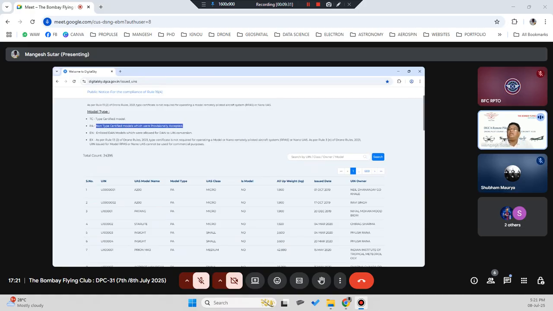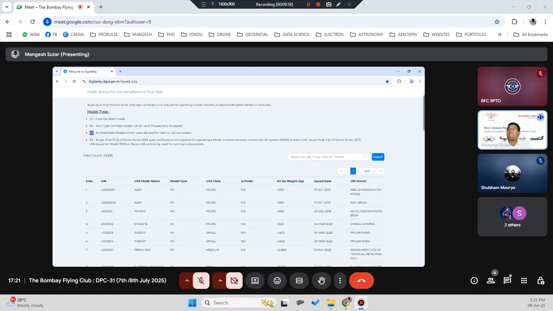So only models which have a TC, model type saying TC, are actually type certified. The rest are all non-listed, provisional. Like you see here, EN means these were earlier drones, like in 2018, 2019, there was also a portal where they were asking us to register. People registered, that data has been migrated to this Digital Sky, and those drones are listed as EN.